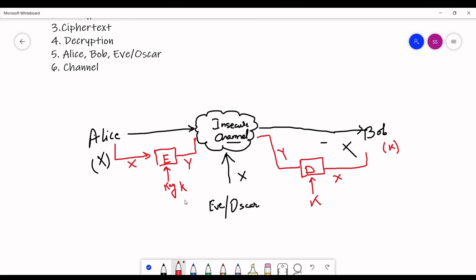So let me tell how this works. If I made an algorithm myself, I will think that this algorithm is perfectly secure and I will tell people to use it.